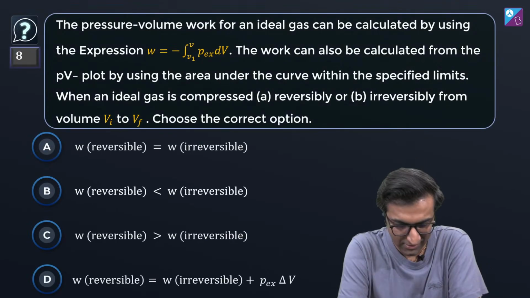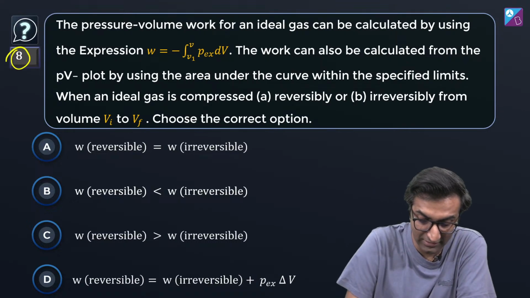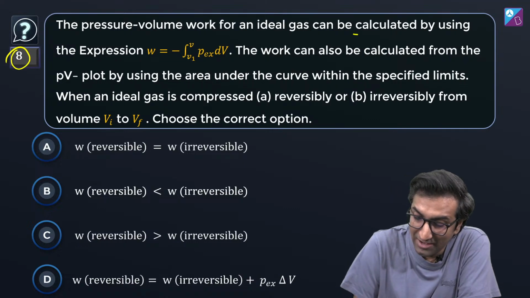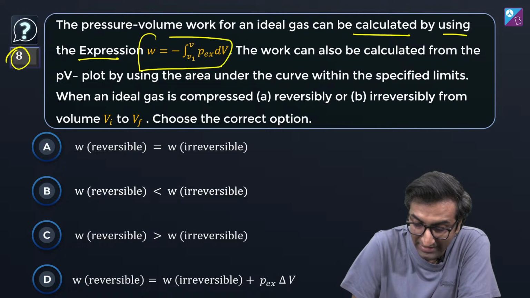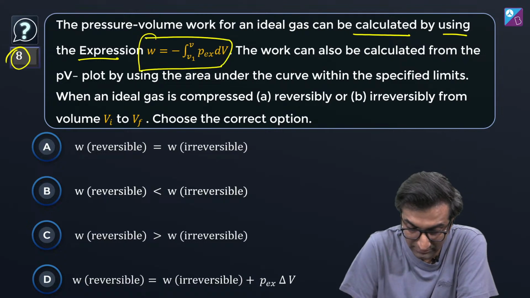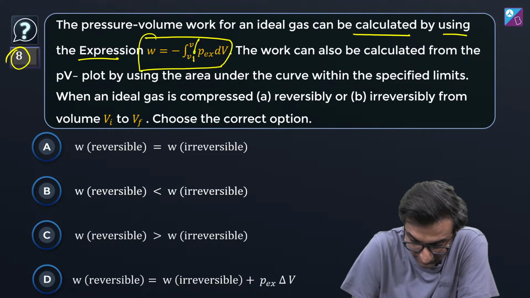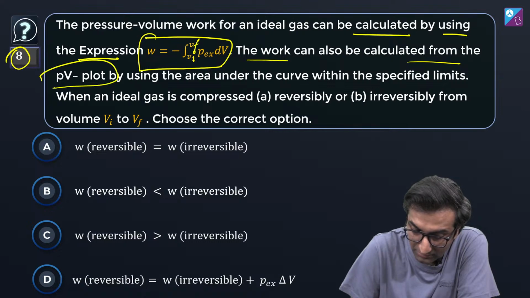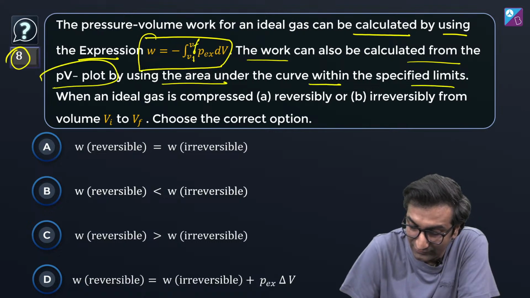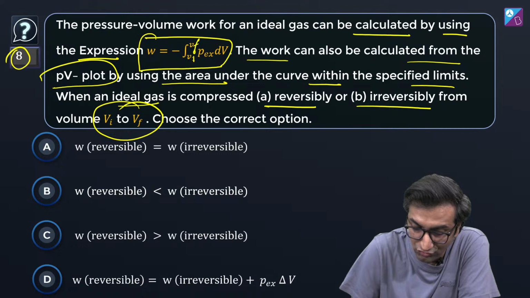How are you doing? The pressure volume work for an ideal gas, question number 8 from Exemplar, can be calculated by using the expression W equals minus integral Vi to Vf of P dV. The work can also be calculated from the PV plot by using the area under the curve within the specified limits. For an ideal gas that's compressed (a) reversibly or (b) irreversibly, choose the correct option.